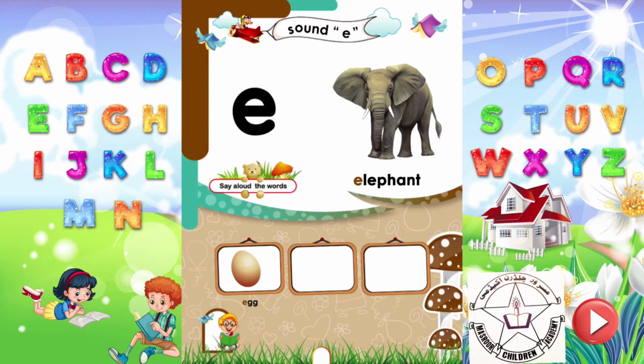Eh is for egg. Eh is for eye. Eh is for engine.